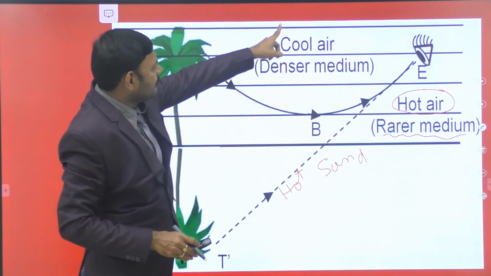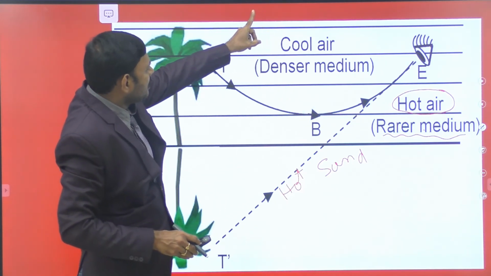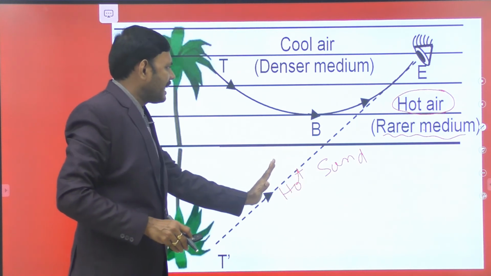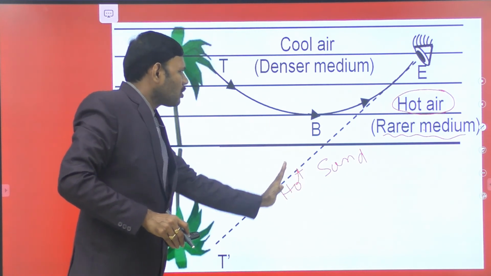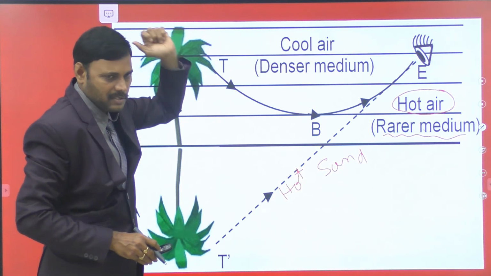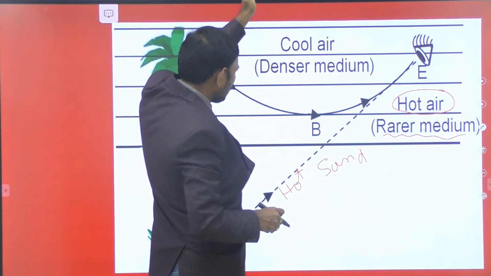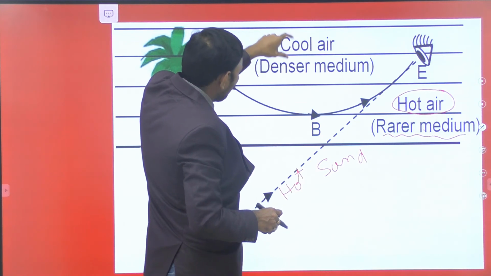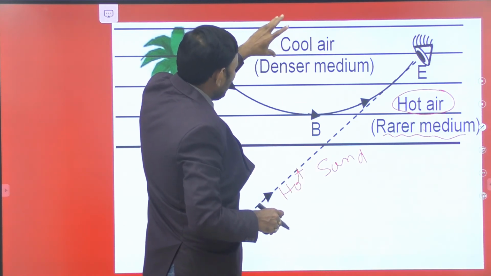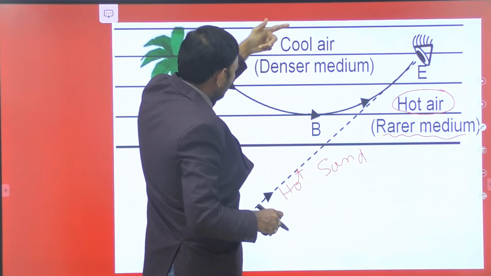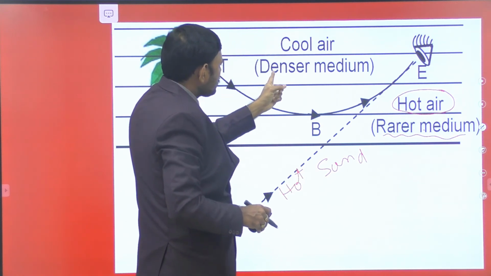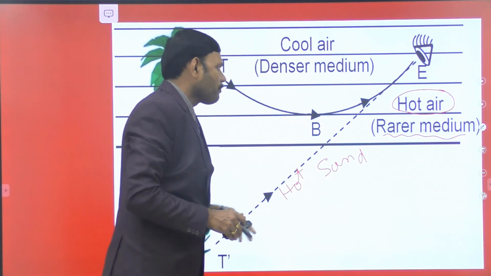When you move to the higher levels, it is the cool air. Temperature gradient is such a way that temperature goes on decreasing with increasing heights. So there is a temperature gradient in the medium. Hence the higher levels of the medium is cool air. As temperature decreases, refractive index increases. Hence this is the denser medium.